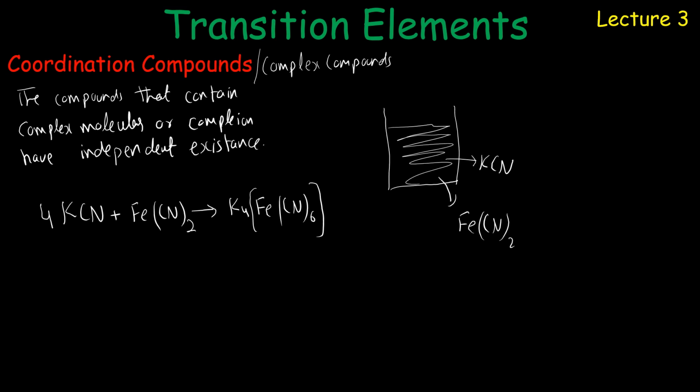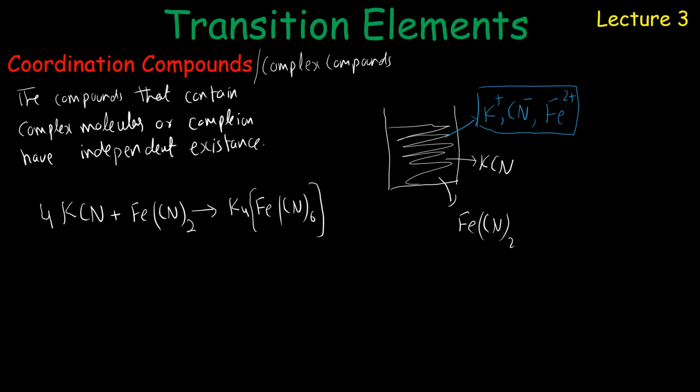It should contain potassium ion due to ionization of potassium cyanide, cyanide ion, and ferrous ion as well. So these 3 ions should be present in solution, because these are ionic compounds and decompose into their ions.